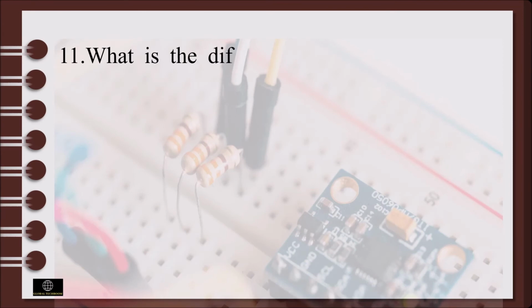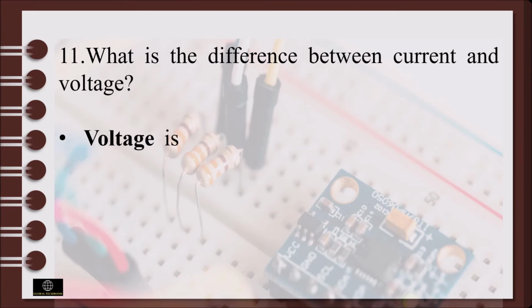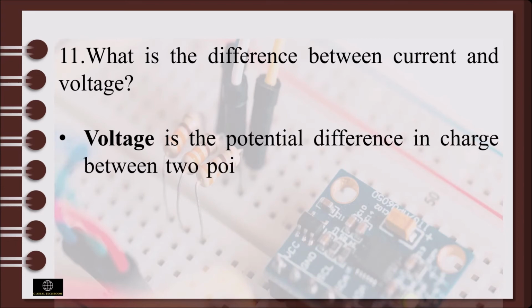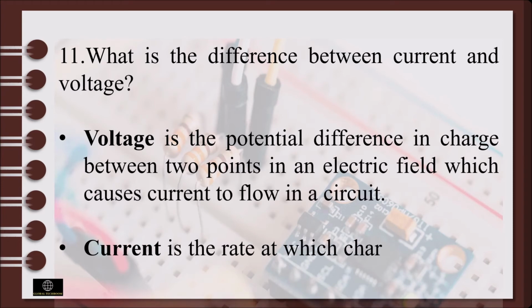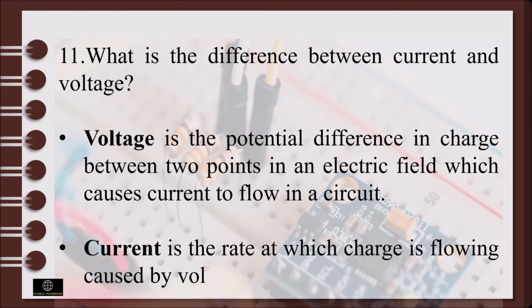Now let's explain the difference between current and voltage. Voltage is the potential difference in charge between two points in an electric field which causes current to flow in a circuit. Current is the rate at which the charge is flowing, caused by the voltage.